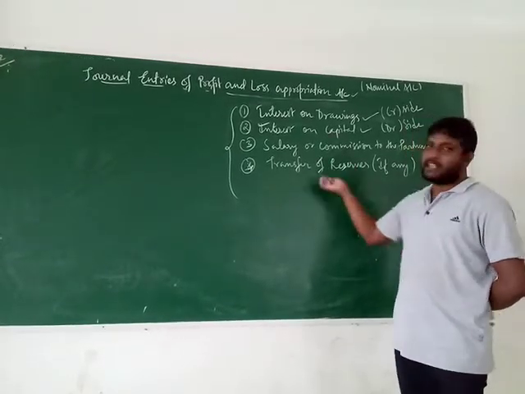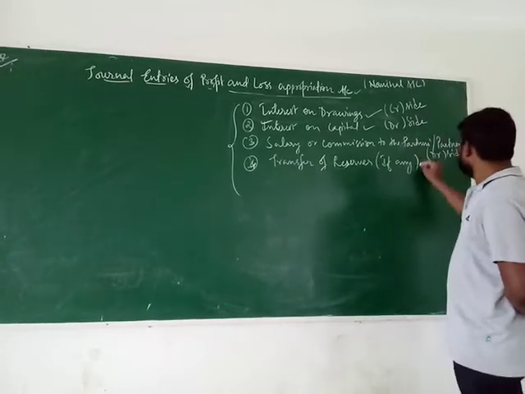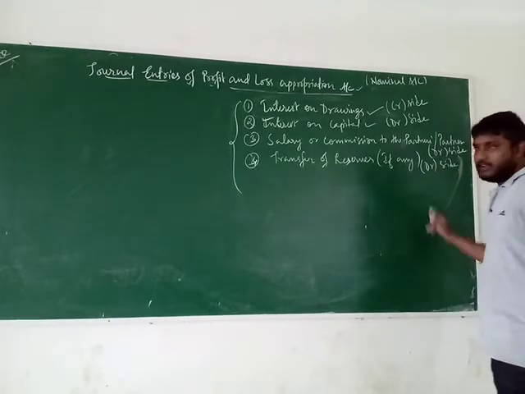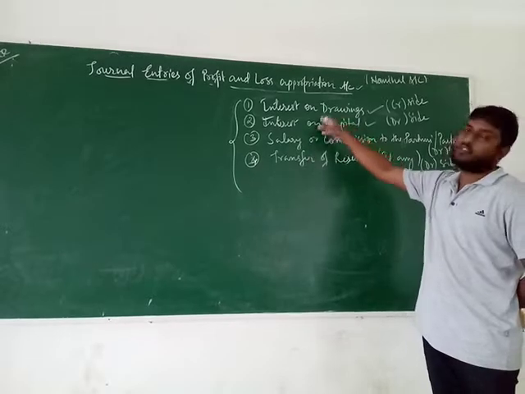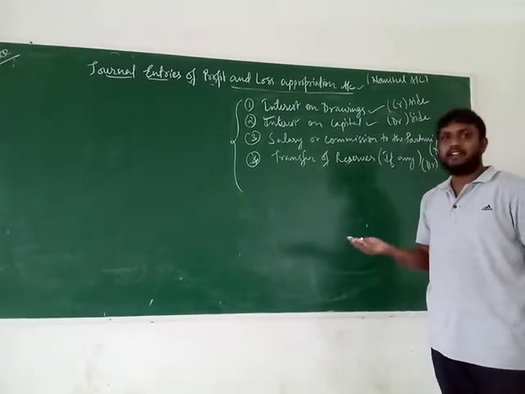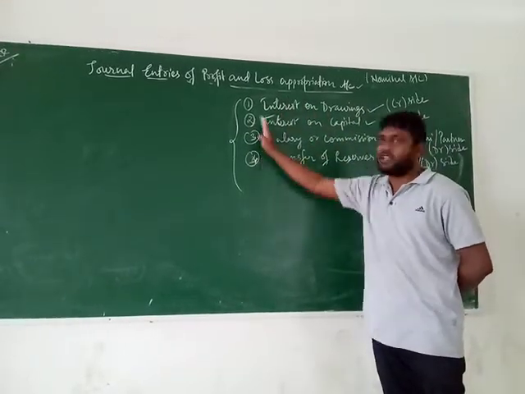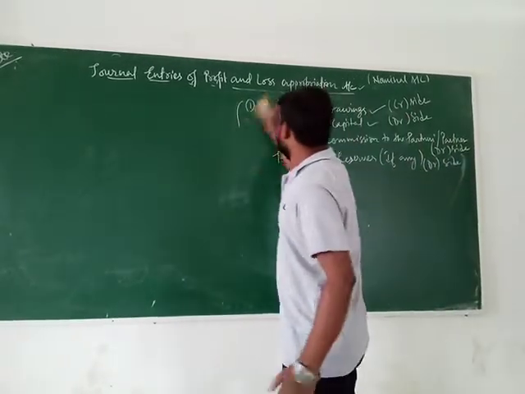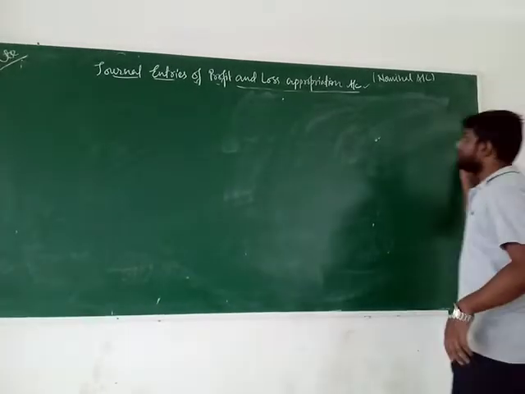Now this reserves will again need to be distributed among whom? The partners. So distribution again will come from the debit side. Got it? Which side? Debit side. Clear? So these are the normal items which we do not show in the profit and loss account, due to which we normally prepare a separate head called profit and loss appropriation account. In this account, these items are normally shown. Clear? I think you have understood. So today we will discuss the journal entries related to these items. Clear? Journal entries related to these items.